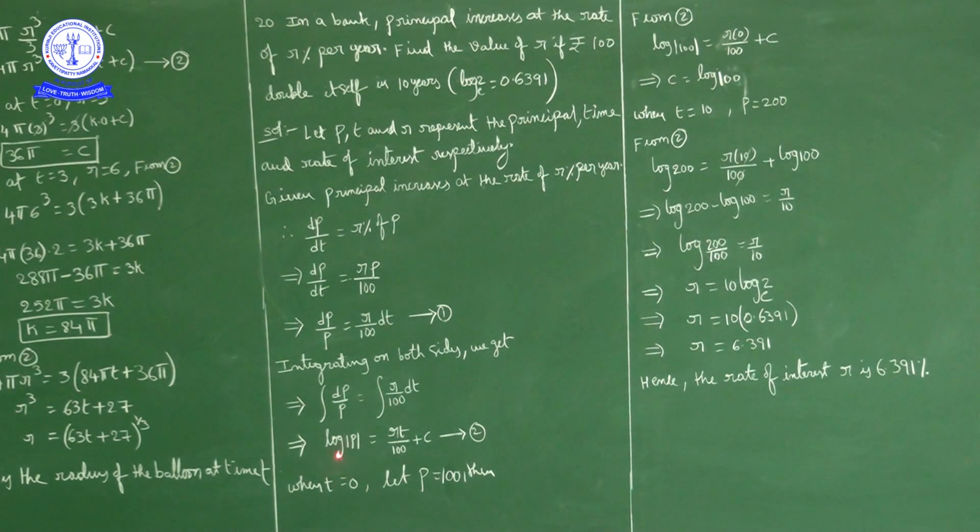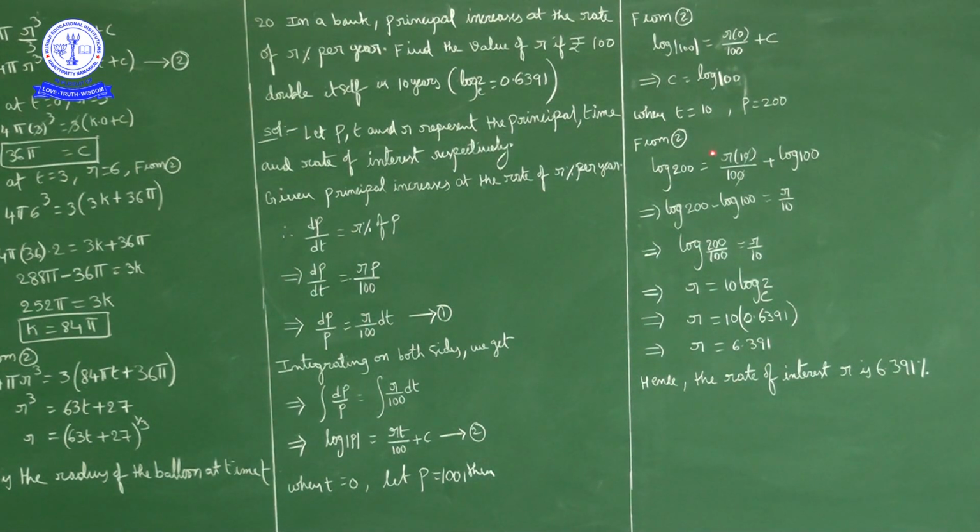So what will we get? Log mod 100 is equal to r into 0 upon 100 plus c. This part is 0, so c is equal to log 100. Next, what else is given? When t equal to 10, after 10 years, the principal becomes double. So p is 200. Now substitute t value 10, p value 200 and c value log 100 in equation 2.